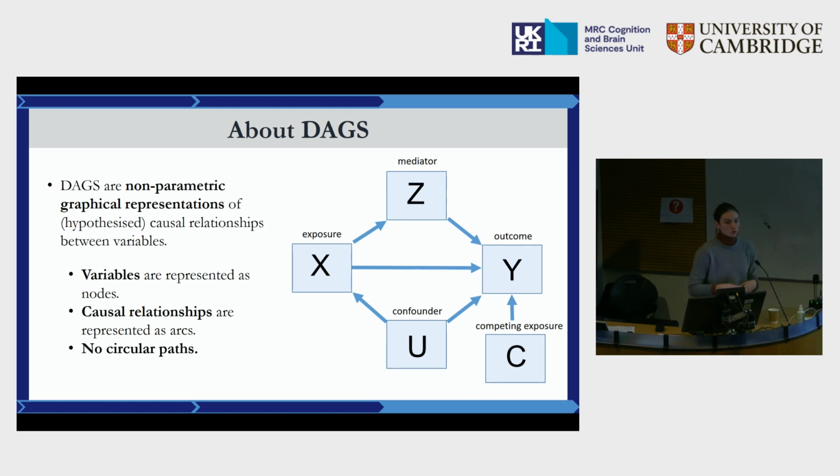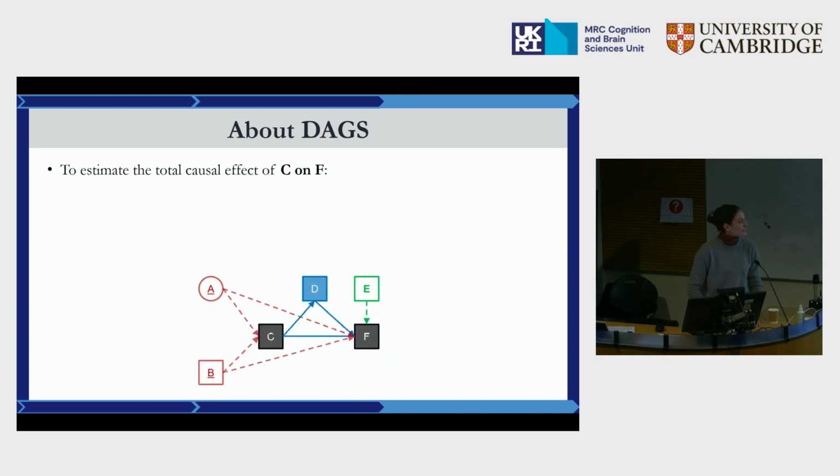You can draw a DAG to then estimate what different roles your variables of interest have. So let's say, for example, here that you want to estimate the total causal effect of a variable C on F. What you would want to do in your model is to keep all causal paths open. This means that, for example, if you know that the variable D is a mediator and sits on the causal path from C to F, you're not going to control for that. You're going to keep the causal path open. Depending on whether you want to estimate the direct or indirect causal effect, you can then decide if you want to do some form of mediation analysis there.